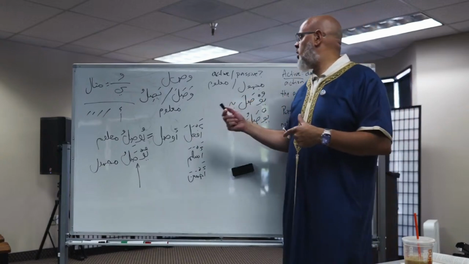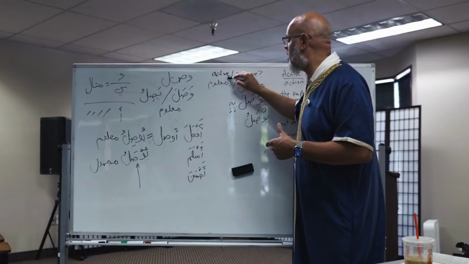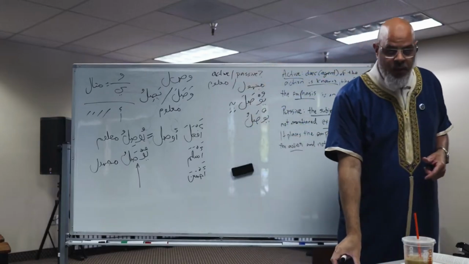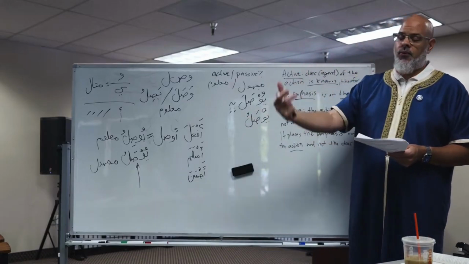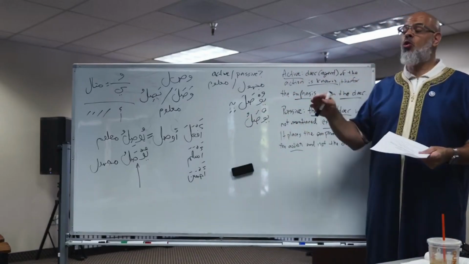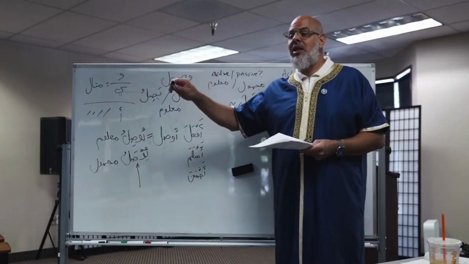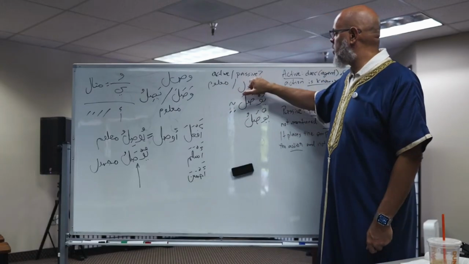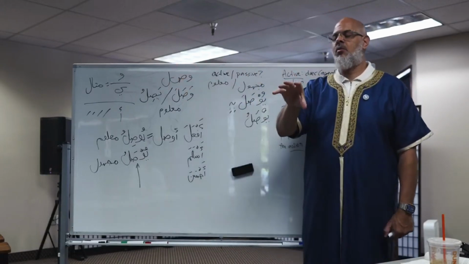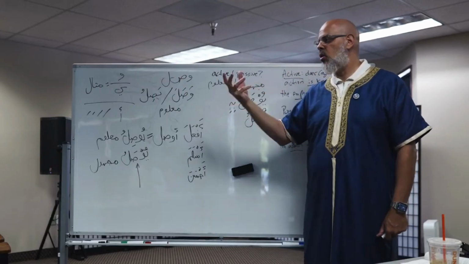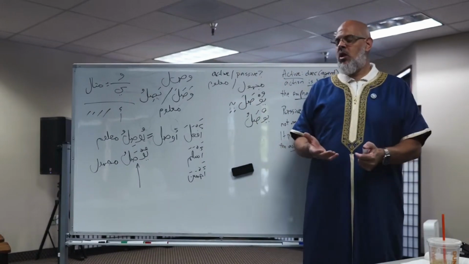So that is one of the reasons why you will want to use the passive voice versus the active voice: to emphasize something that is going to be universal. This is why, particularly in books of fiqh, you learn the ahkam, you learn the rulings for things. And those rules are going to be what? Universally applicable. So that's one of the functions of the passive voice, to be able to speak on a thing, to explain it, particularly the mechanics of it, how it may work, and removing the specificity of the doer because they are not really applicable.